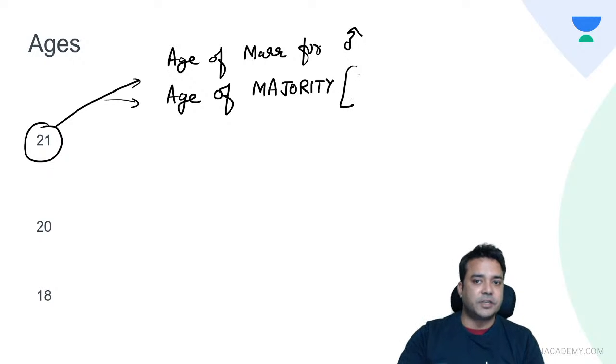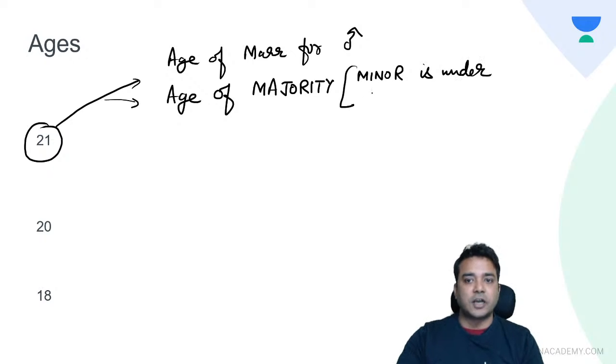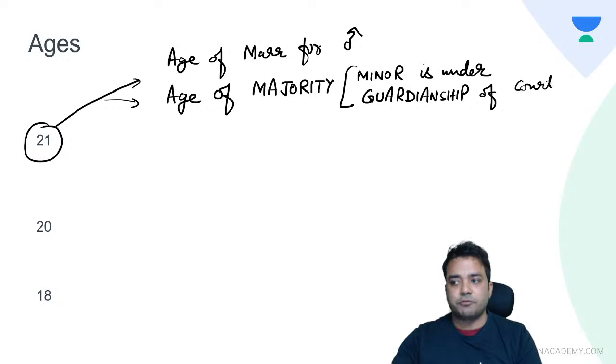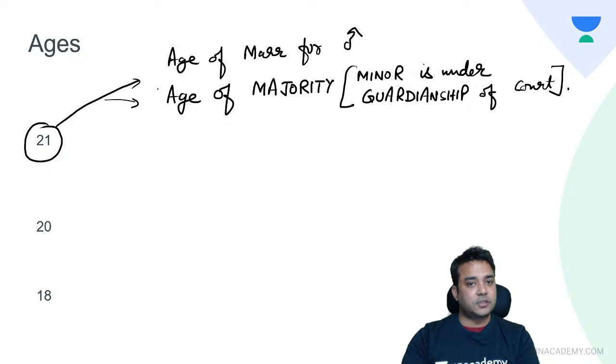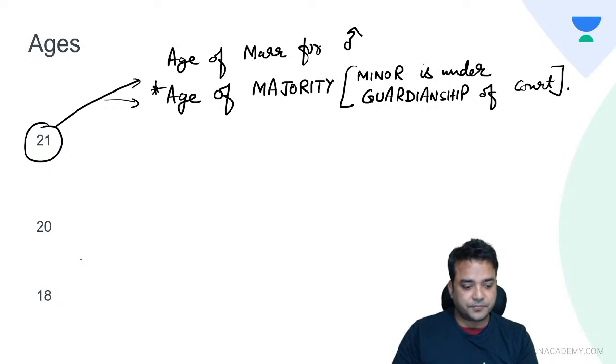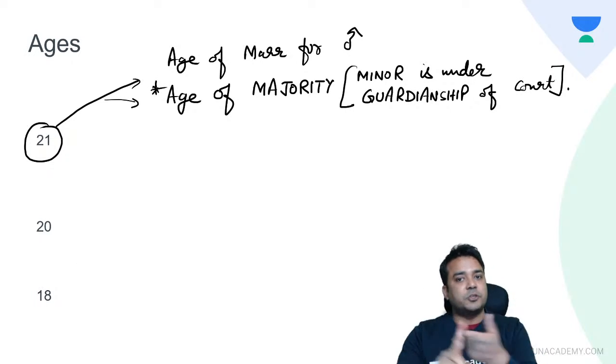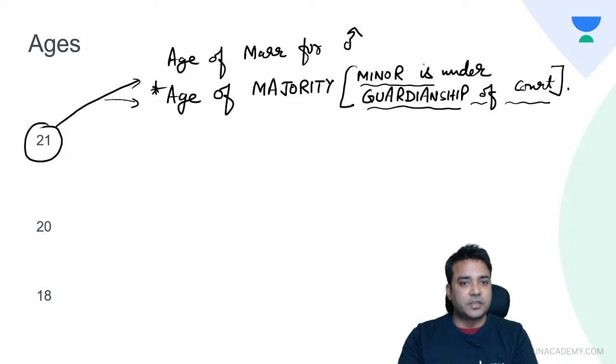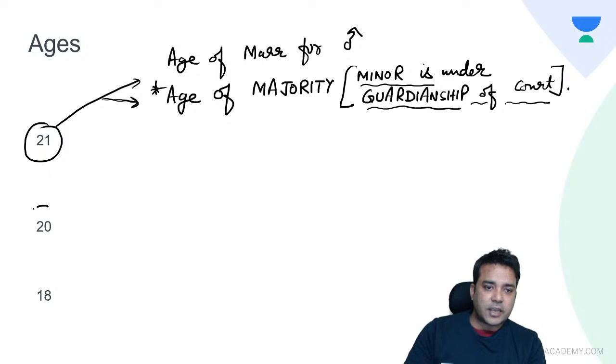In which cases? When a minor is under court guardianship, under guardianship of court. So there the majority is not 18 years. There the majority is achieved at 21 years of age. So this can become a potential question any day. In total, the age of majority is 18 years, except this situation, when a minor was previously under guardianship of court. So when he achieves 21 years of age, he will be referred to as having achieved the age of majority. Now what is the MLI of 20 years?